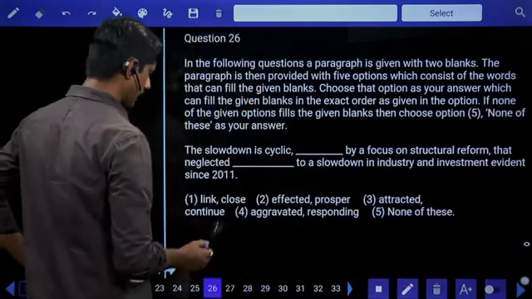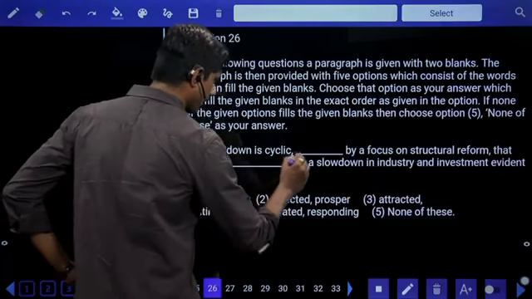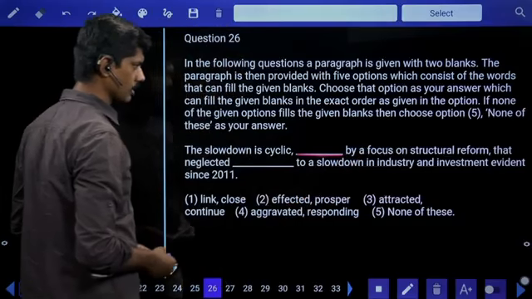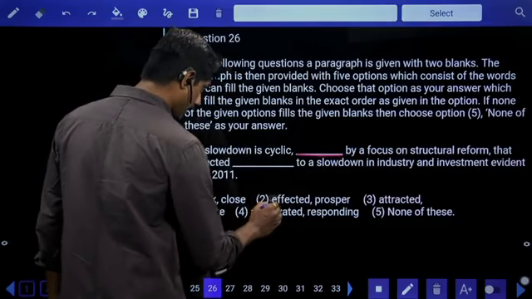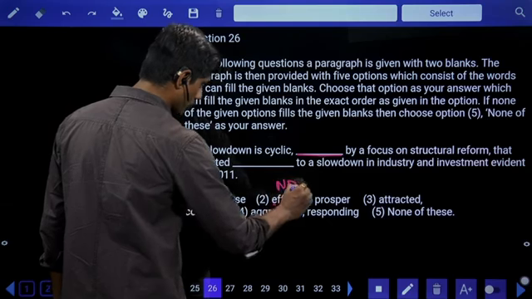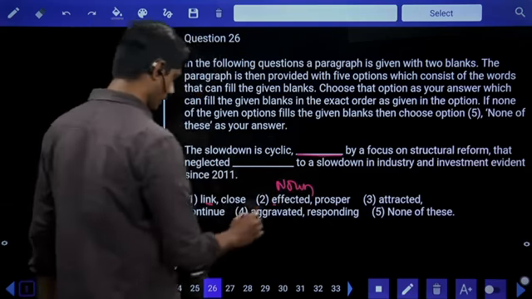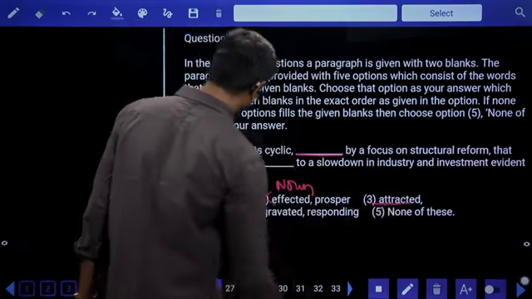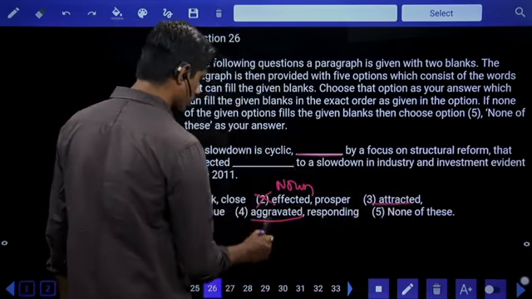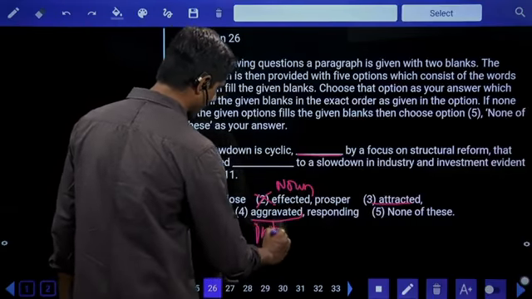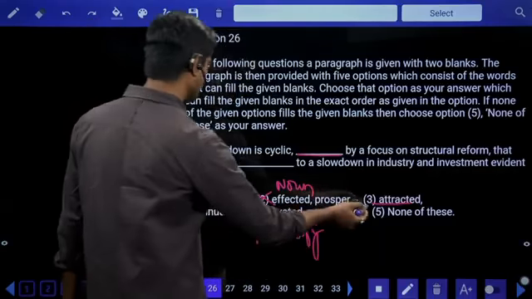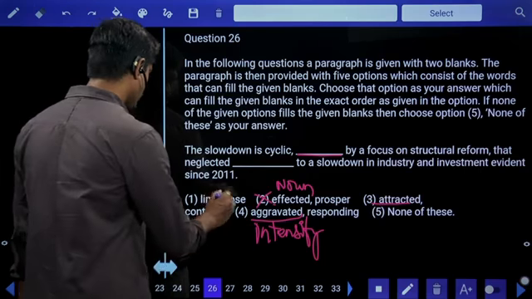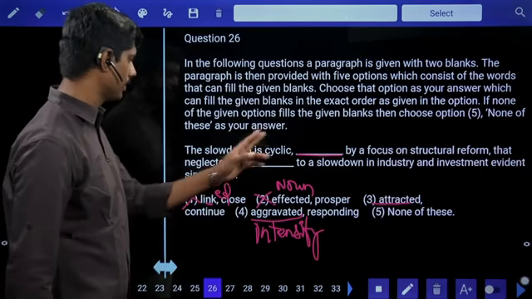Double fillers, last section. The slowdown is cyclic, dash by a focus on structural reform. Linked by, affected. The effect is a noun, not suitable. Affect is okay. Attracted by, yes. Aggravated is also yes. Aggravate means intensify or worsen. And the fifth one. So it should be linked by. The first one is also not possible. The answer is third or fourth.